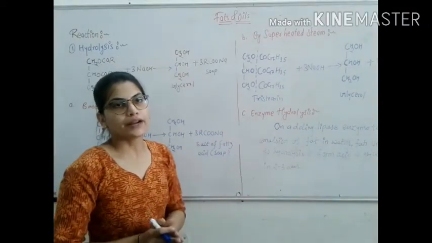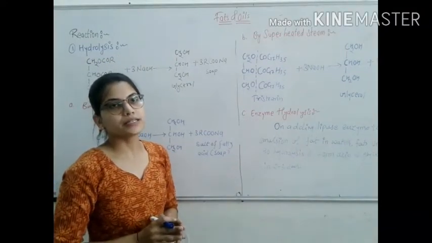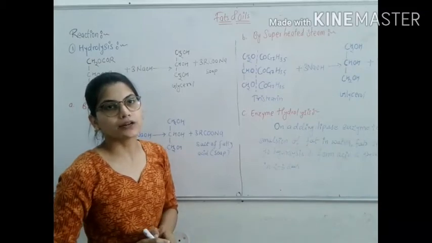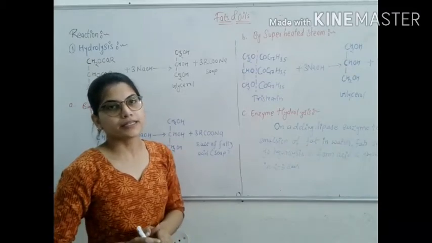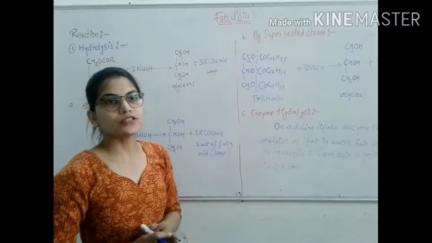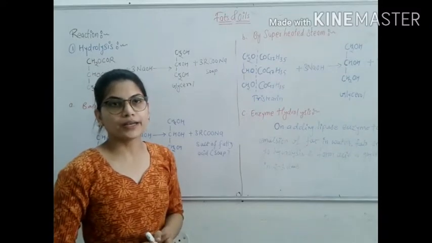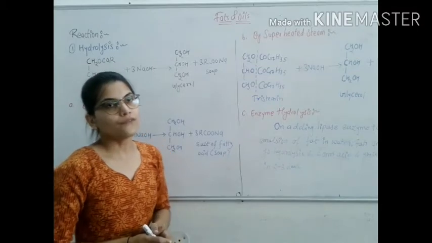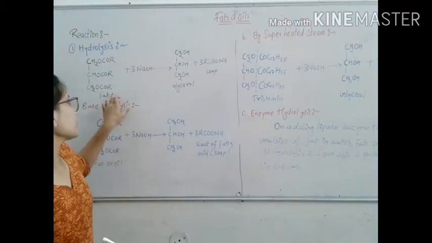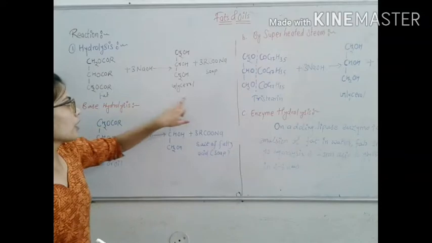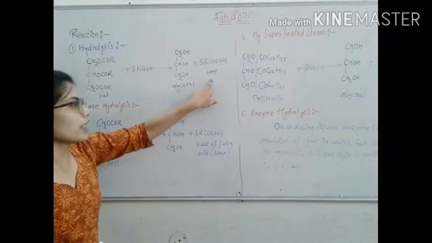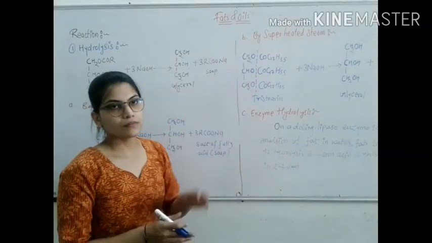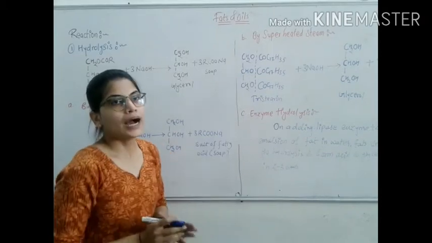NaOH causes hydrolysis of fats, resulting in the cleavage of the ester linkage of fat to give glycerol and the sodium salt of long chain fatty acid. Fats and NaOH form glycerol and soap.